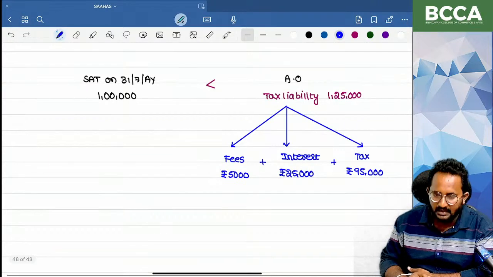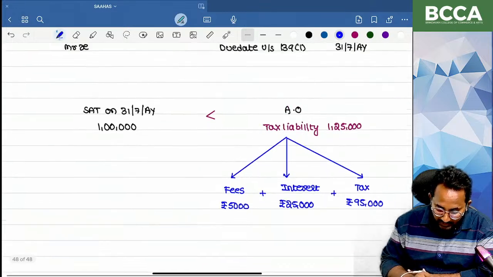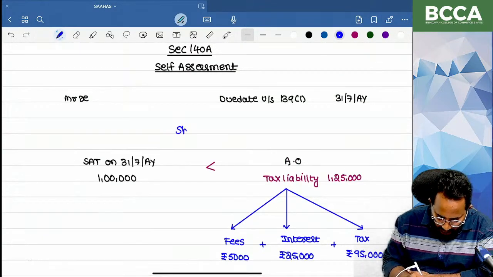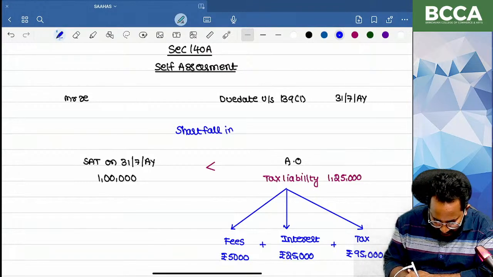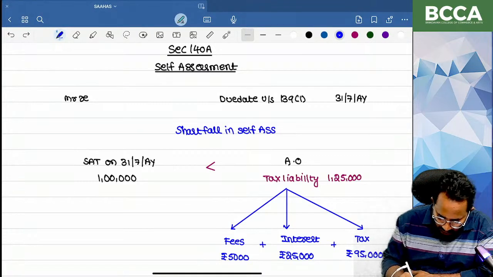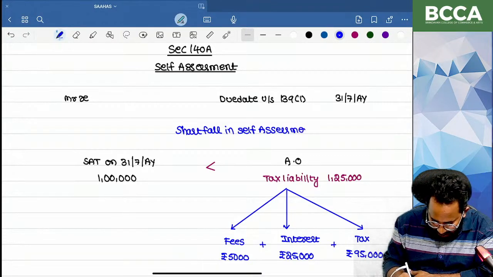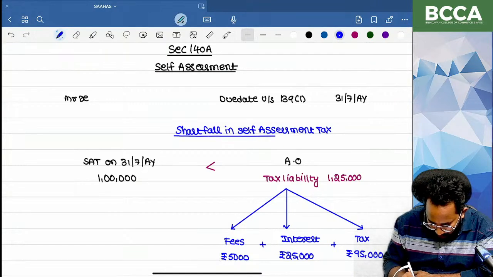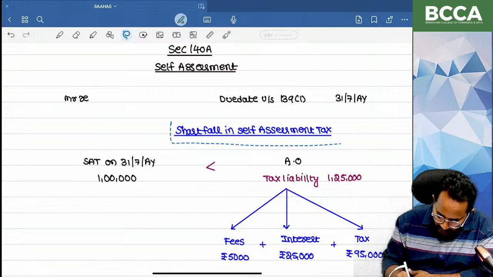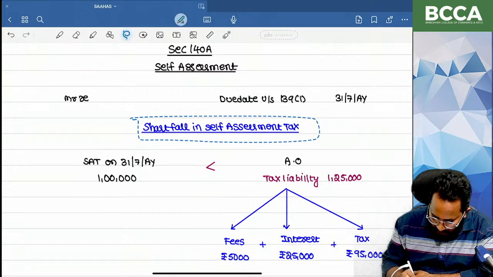But you paid only 1 lakh. So if there is any shortfall in the self-assessment tax, how will it be adjusted? That is our discussion. Definitely this is an MCQ also.